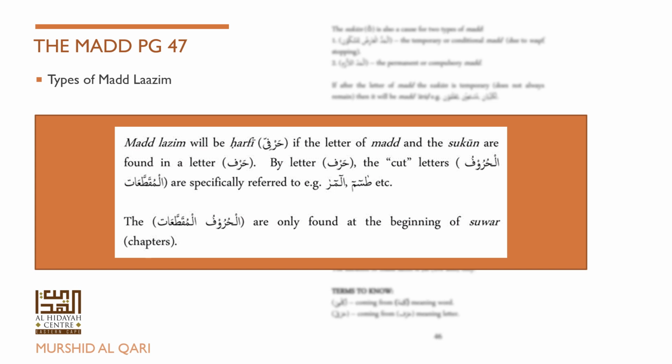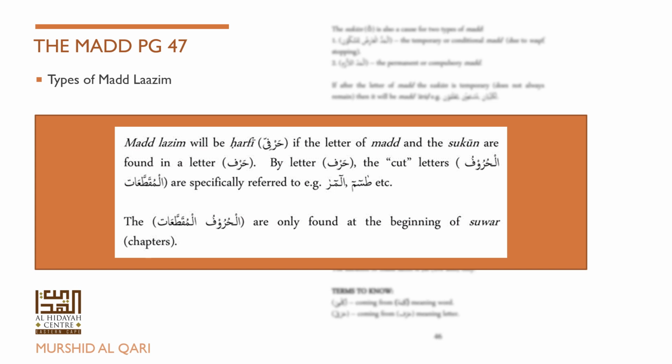So that is what they are referring to: the letter of mad, which is the alif in qaf, and the sukoon, which is on the fa, are in one letter. So this would be mad lazim harfi. We can apply the same rule and break all the letters of the huruf muqatta'at, like the sin in ta sin, and mim, and alif lam mim.